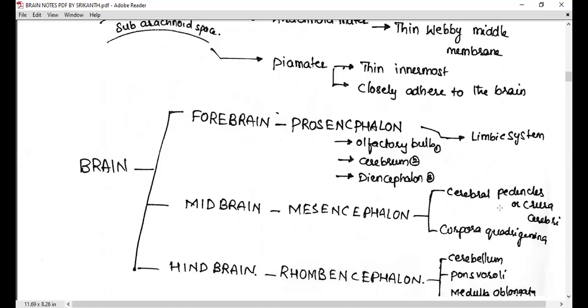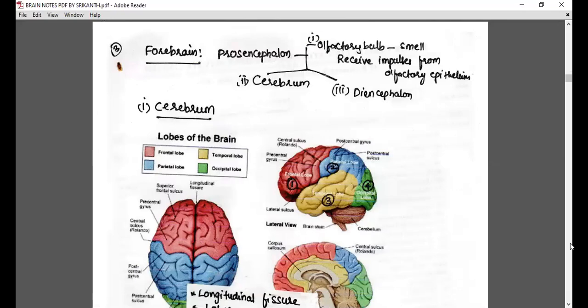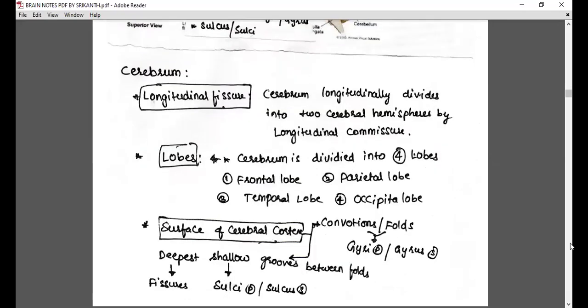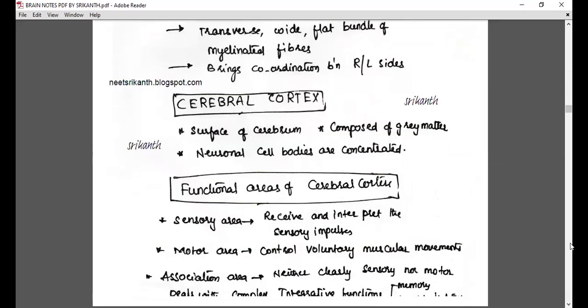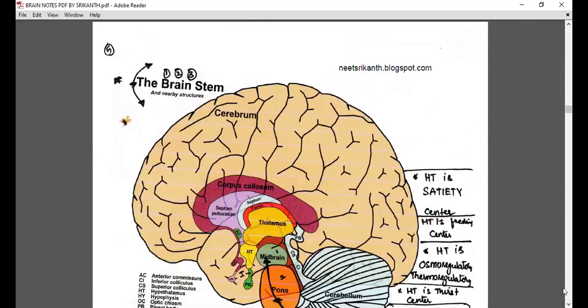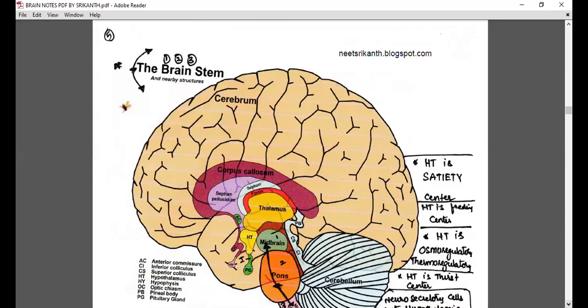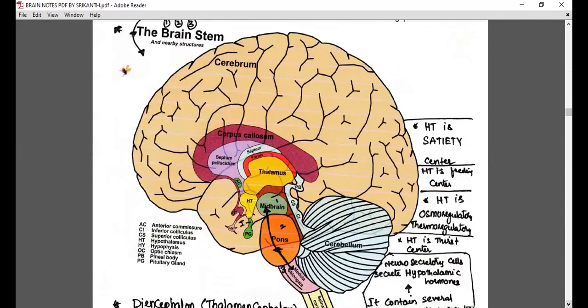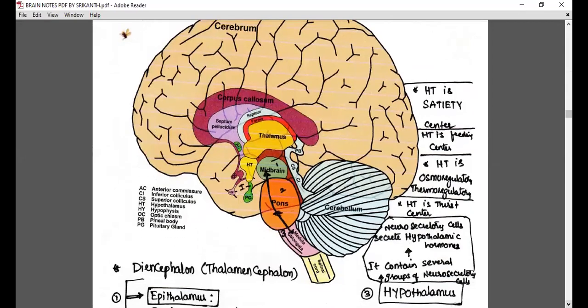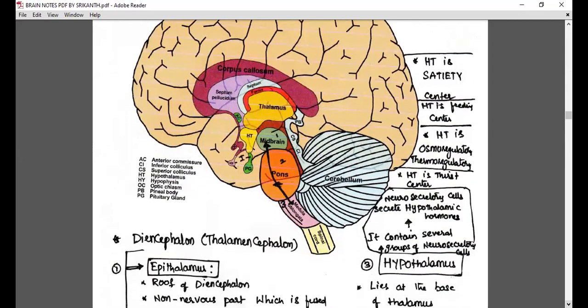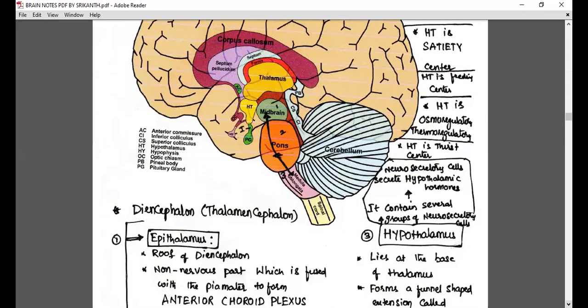the diencephalon. As I said to you, the cerebrum and diencephalon are complicated portions from the student's point of view. So I am being careful when explaining this particular area, because when you cross this, that's all. Okay, let's see the brainstem afterward. First of all, let's go to the diencephalon, the third part of the forebrain.